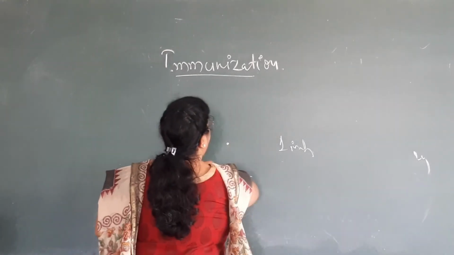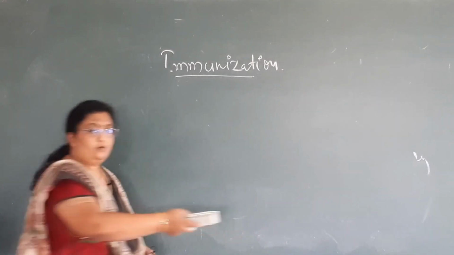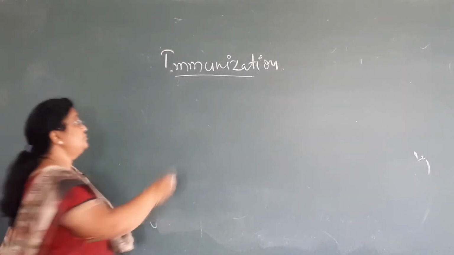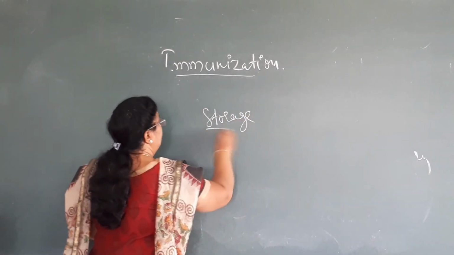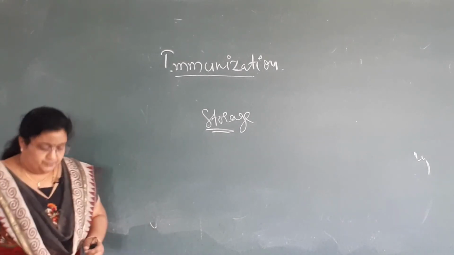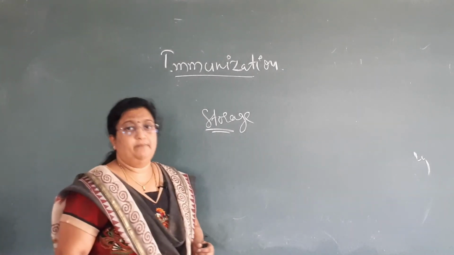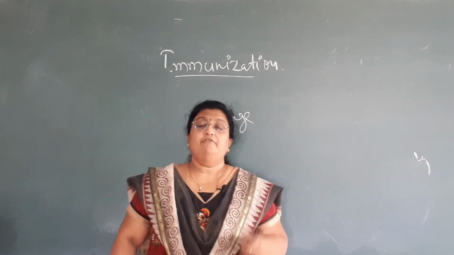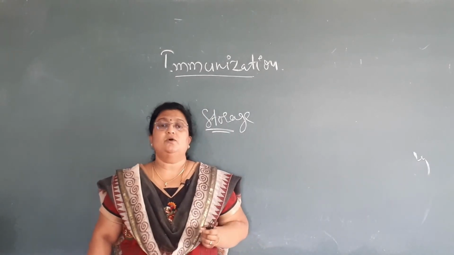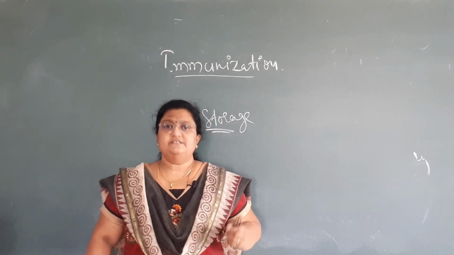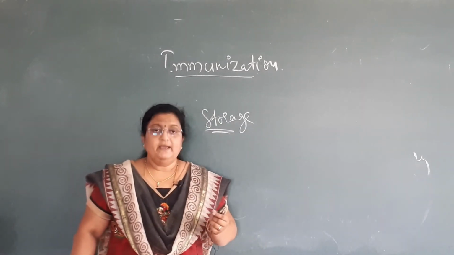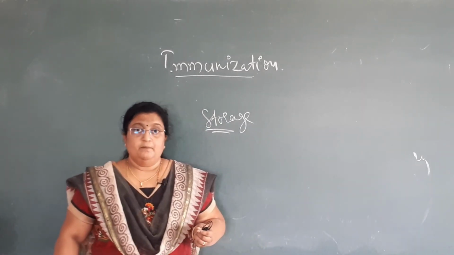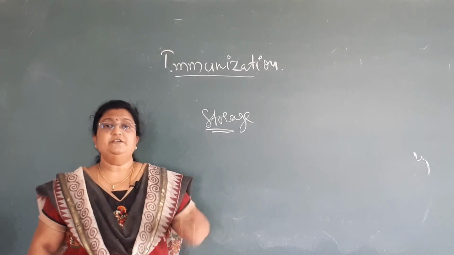Next, after vaccine safety, the question arises of vaccine storage. Why do we give so much importance to vaccine storage? Because vaccines have disease-causing organisms which are very sensitive. In attenuated vaccines we make the organisms inactive, but they are very sensitive to heat.